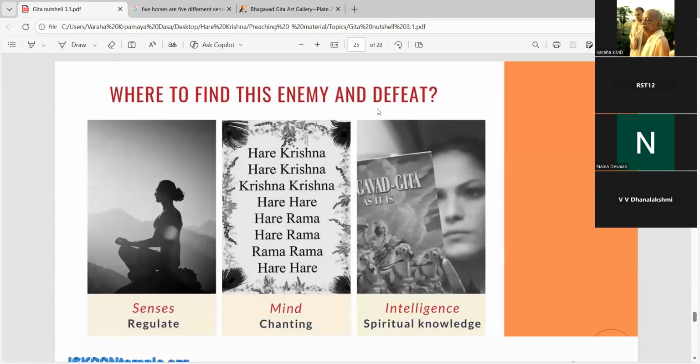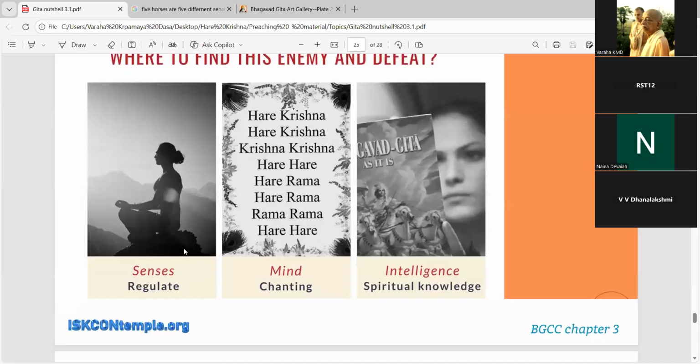So where to find this enemy and defeat it? It is in the senses. Senses are the seating places. We can start regulating the senses by following the 4 regulative principles: no meat eating, no intoxication, no illicit sex, and no gambling. So these are the ones which we should start regulating. But if we are not able to regulate our senses out of the 4, something is not happening, right?